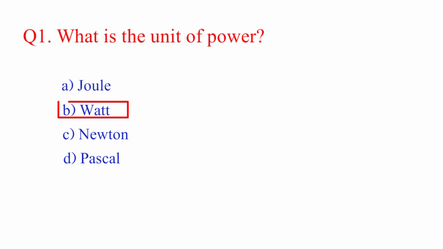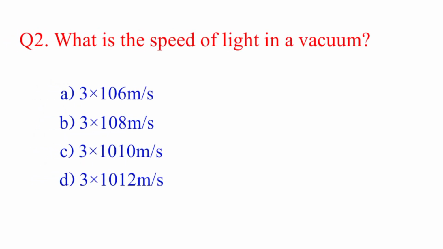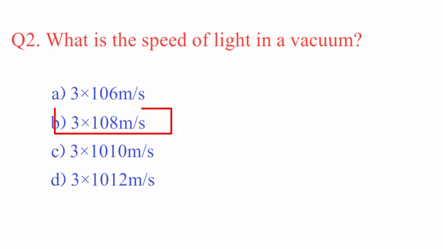Question number 2. What is the speed of light in a vacuum? The right answer is option B, 3 × 10^8 meter per second. Question number 3.